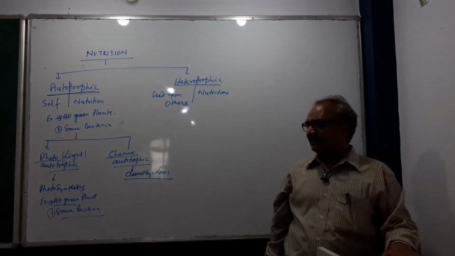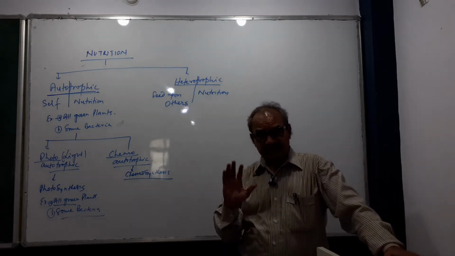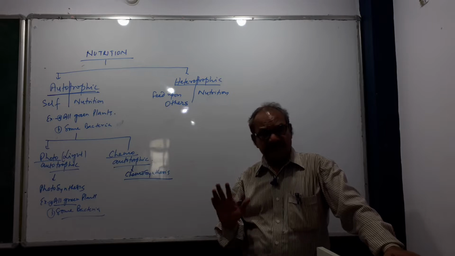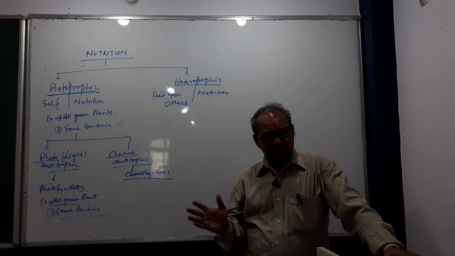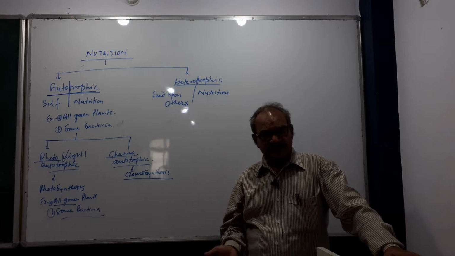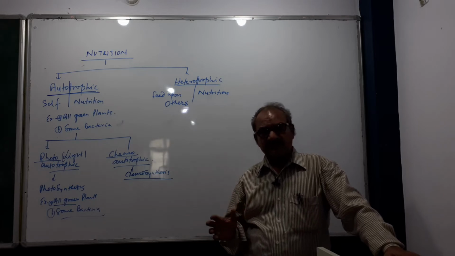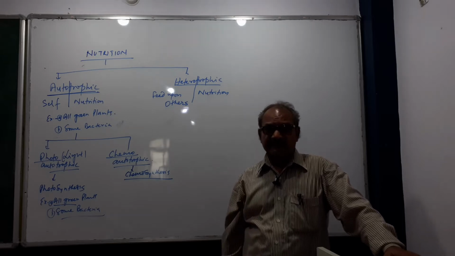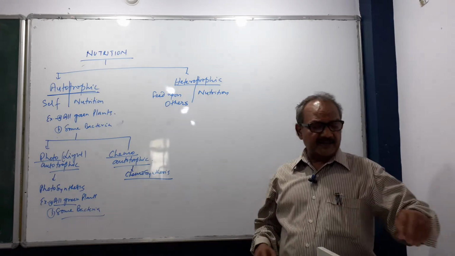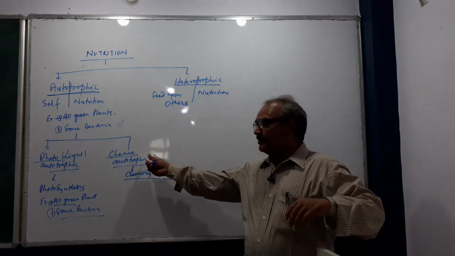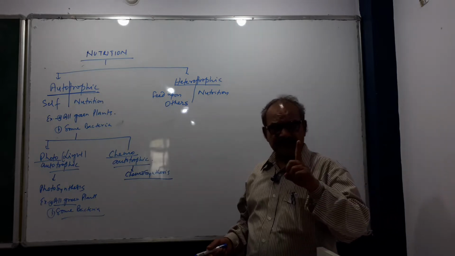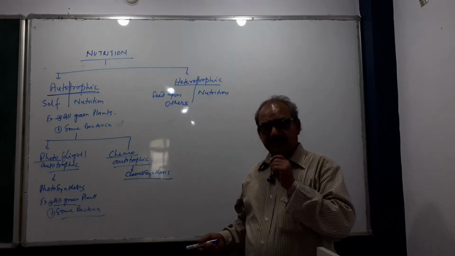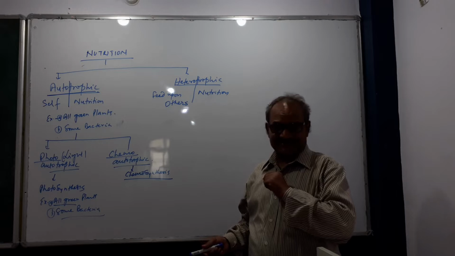In the biogeochemical cycle, we have studied the nitrogen fixing bacteria, the bacteria responsible for ammonification, the bacteria responsible for nitrification. All these types of bacteria use chemicals to form their food, and that's why the process is known as chemosynthesis.